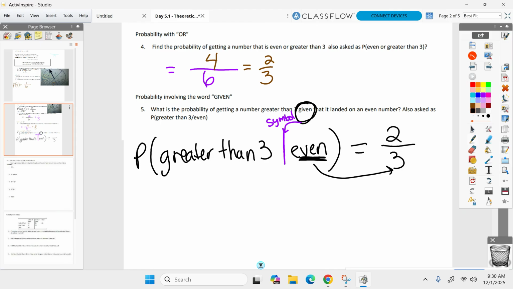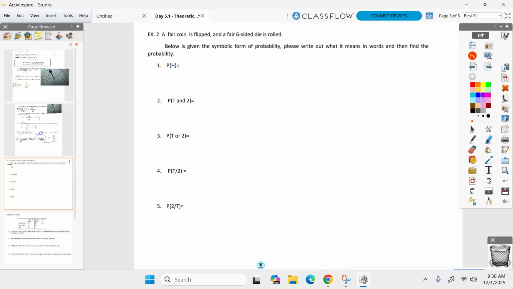Good? Great. All right. We're going to flip a coin and roll a 6-sided die now. First thing I want to do, and I encourage you to do this every time you can, write out all the possibilities. Because there's not many here. We can write out all the possibilities. Flipping a coin, what are your choices? Tails or heads? Rolling a die, 6 choices, right?